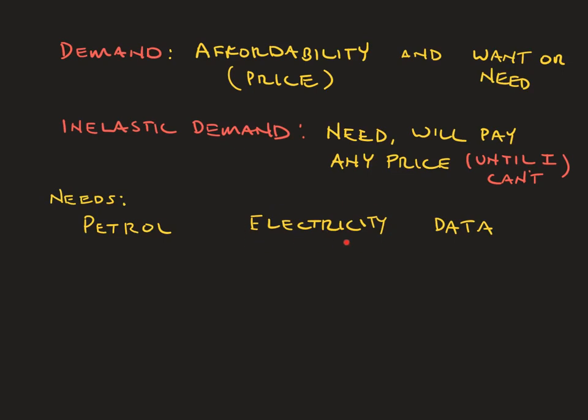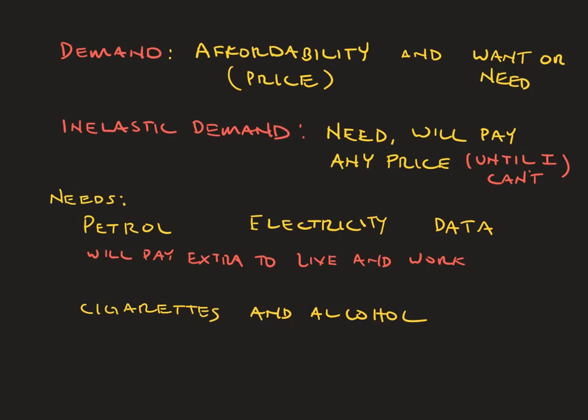We need electricity. Tariffs and prices keep going up in this country, but we still are going to use a certain amount of electricity every month. And if the price goes up, most of us will just accept it and have to pay more. Under lockdown, the third one is quite interesting. It is becoming more and more essential to your household. Things that you used to have, maybe that were nice to have, are now being sacrificed so that you and your family can have data in order to work and do schoolwork.